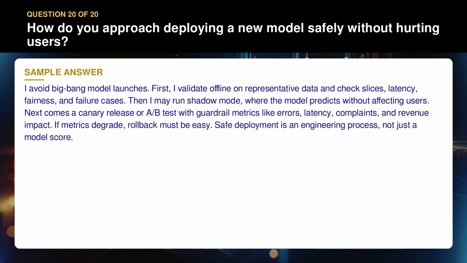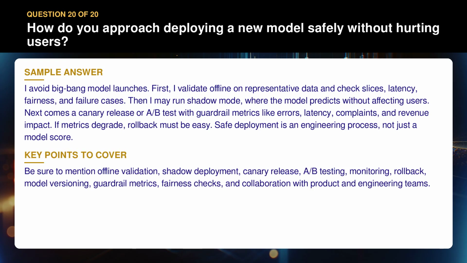Next comes a canary release or A/B test with guardrail metrics, like errors, latency, complaints, and revenue impact. If metrics degrade, rollback must be easy. Safe deployment is an engineering process, not just a model score. Be sure to mention offline validation, shadow deployment, canary release, A/B testing, monitoring, rollback, model versioning, guardrail metrics, fairness checks, and collaboration with product and engineering teams.